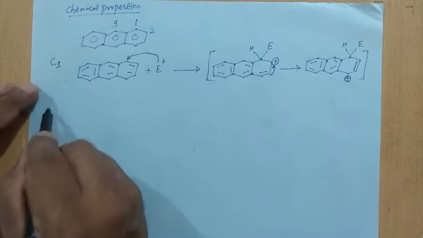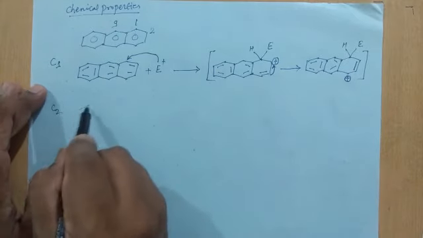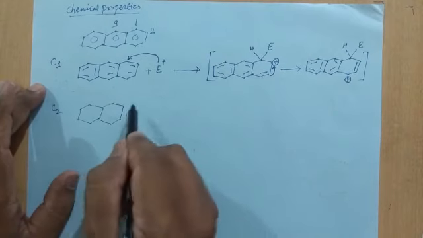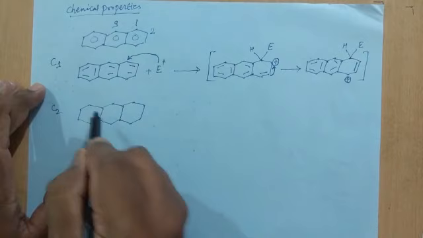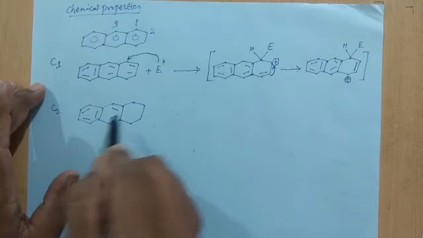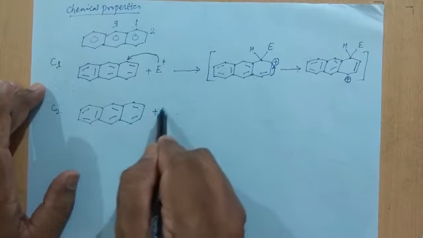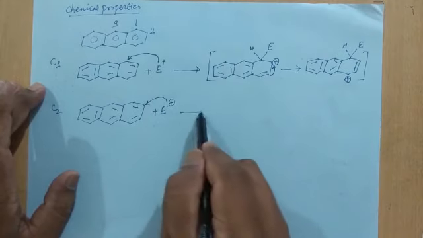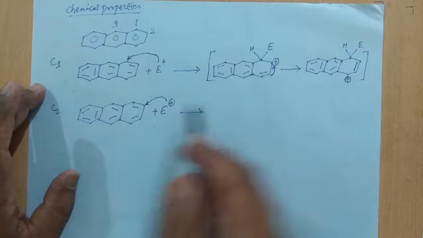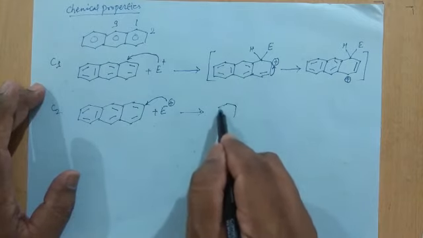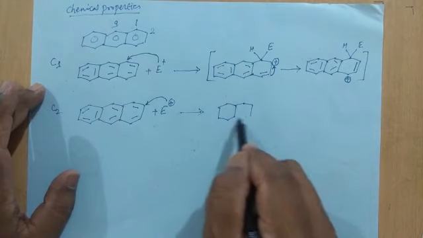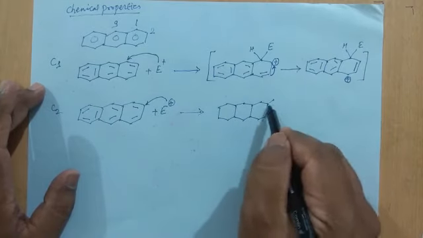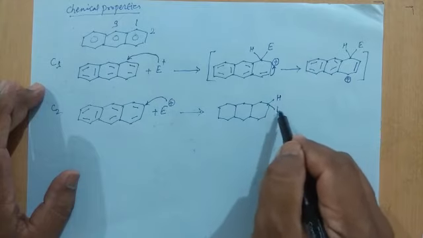If the attack takes place at the C2 position, let's see what happens. Here, now the intermediate, this double bond will break and the positive charge will be on carbon number 1.